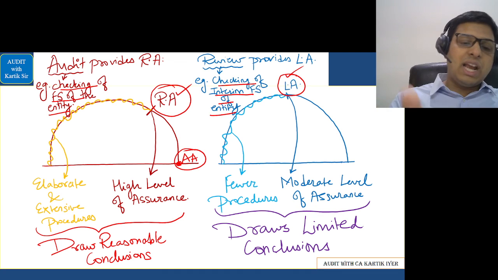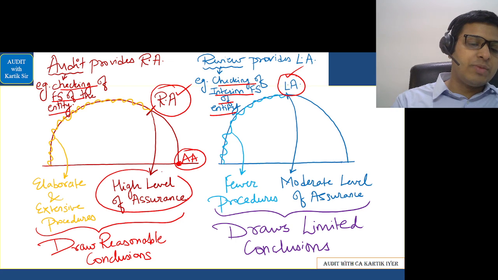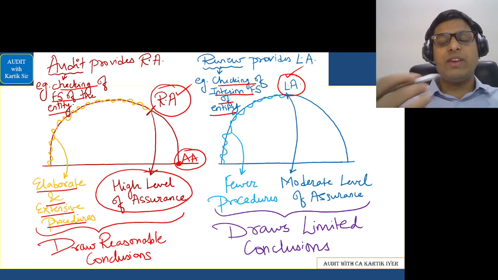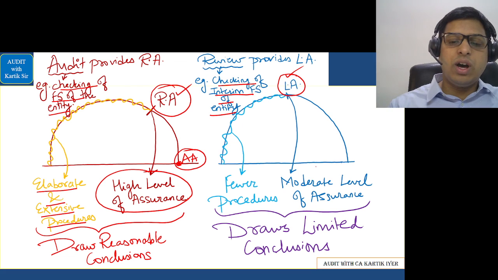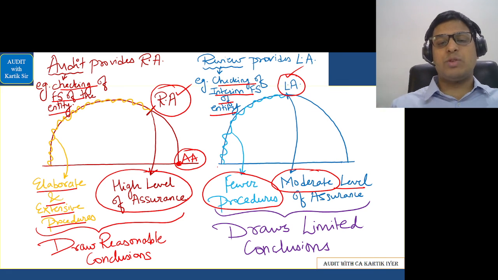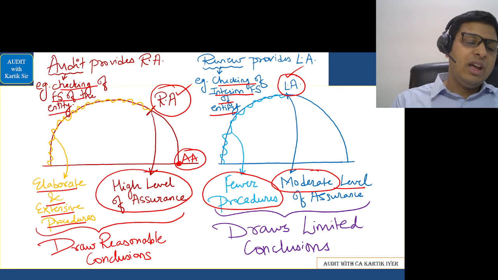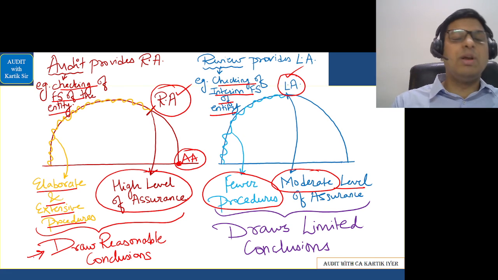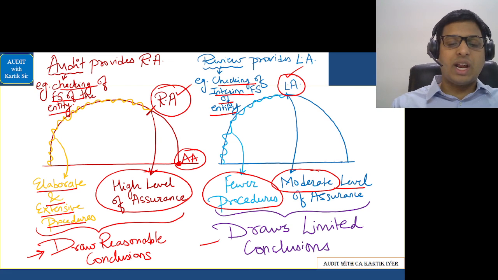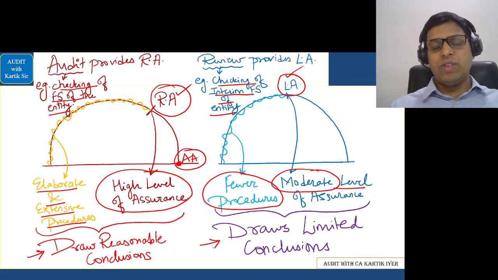So you understand, in R level, you are reaching a high level of assurance, but for that, you have to do elaborate and extensive procedures. Basically, hard work is more. In limited assurance, you are going to reach a moderate level of assurance. That is why you have to do fewer procedures. You have to do lesser procedures here. Finally, the auditor can draw reasonable conclusions in this case, and in this case, the auditor can only draw limited conclusions. So if they ask you any distinguish between, you have to keep this diagram in mind, and you can easily get the answer done.